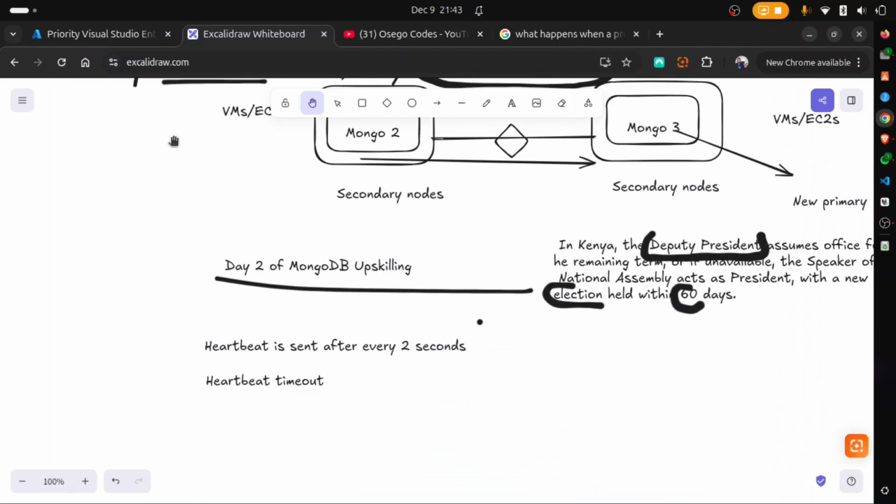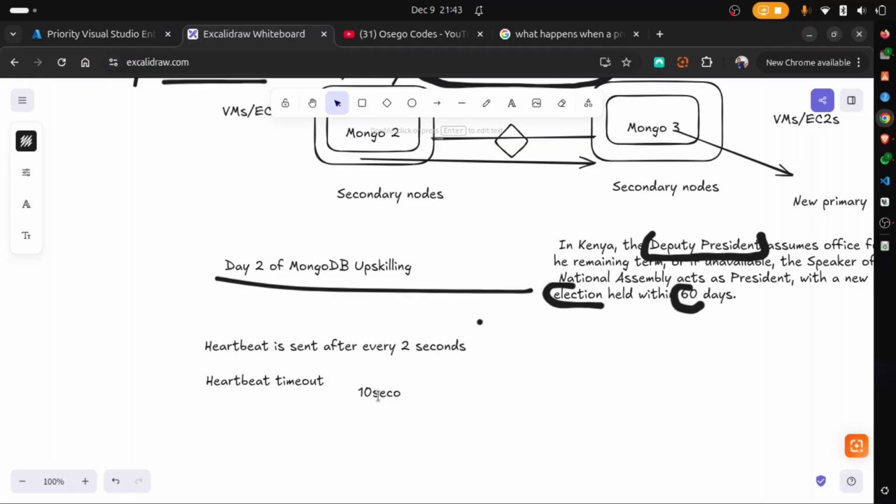Now there's a timeout of 10 milliseconds. Let me just show you here. So the heartbeat timeout is 10 milliseconds. Not 10 milliseconds, but 10 seconds, I mean.